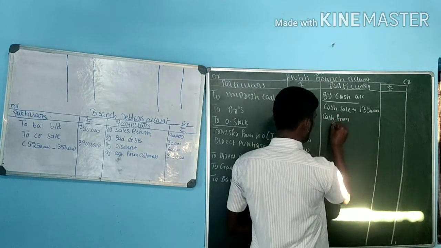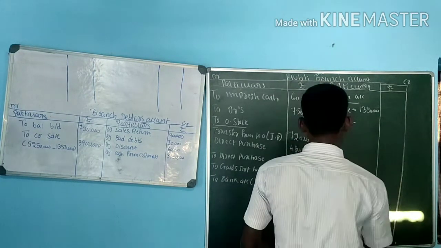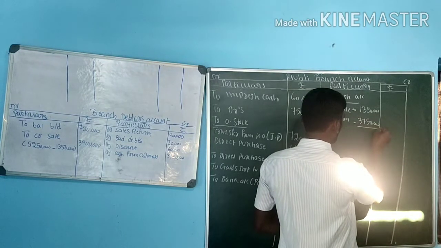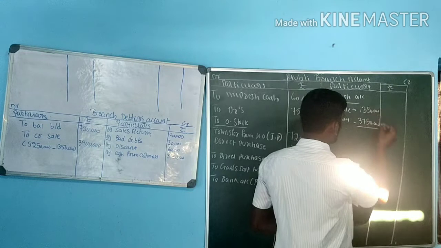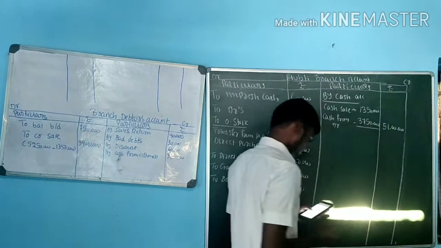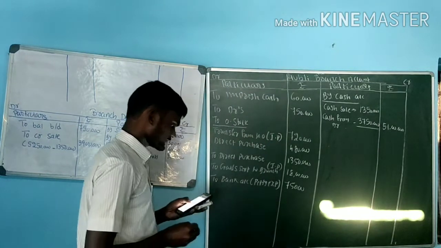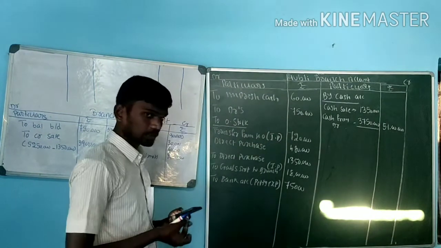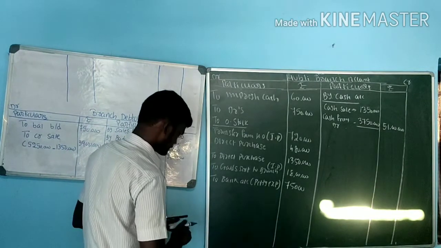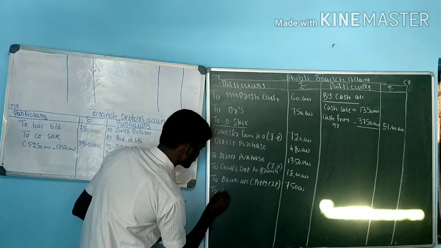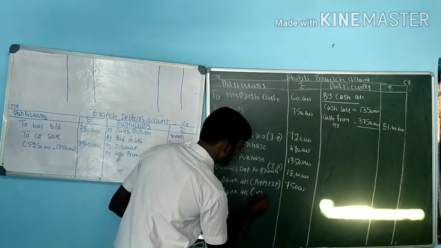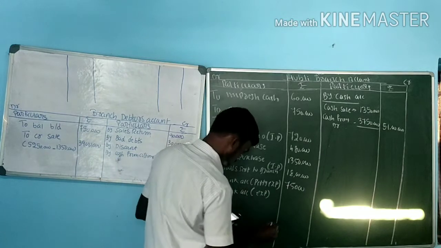that is cash from debtors, value 37 lakh, 51 lakh. Next one, branch expenses rupees 9 lakh. Branch expenses debit, that is to bank account, that is expenses. So what is the value here? 9 lakh.